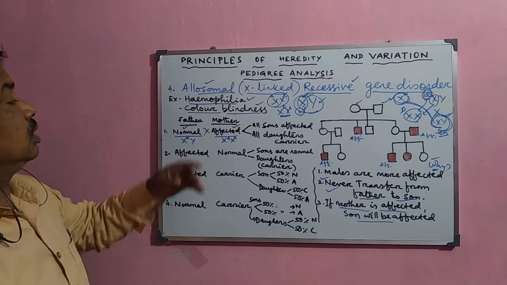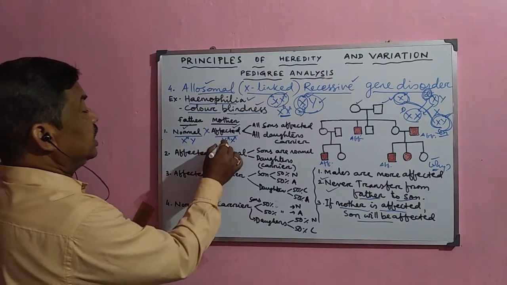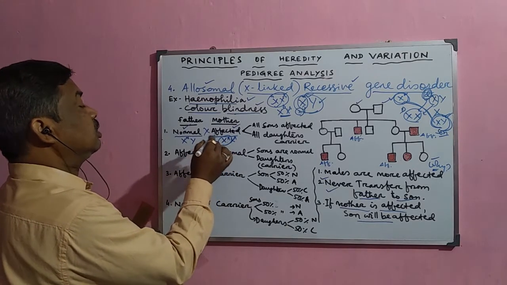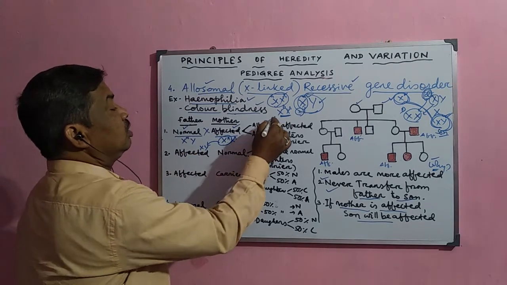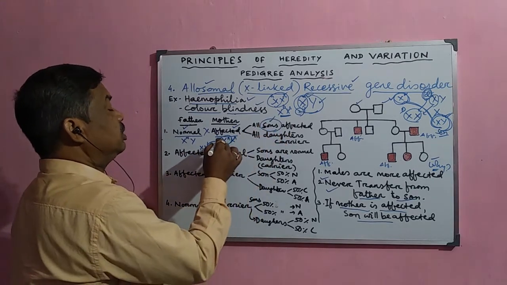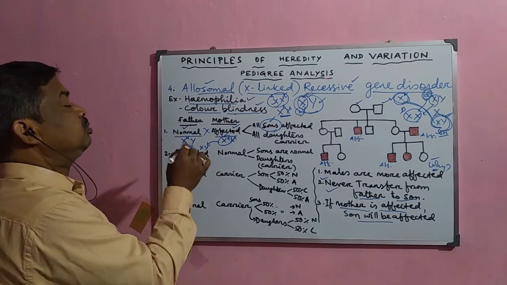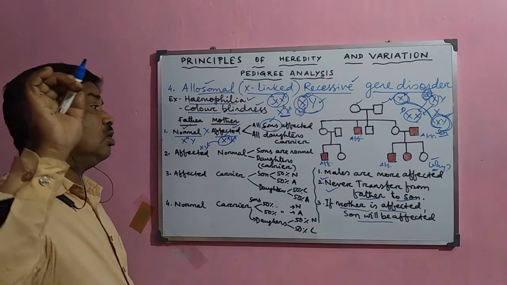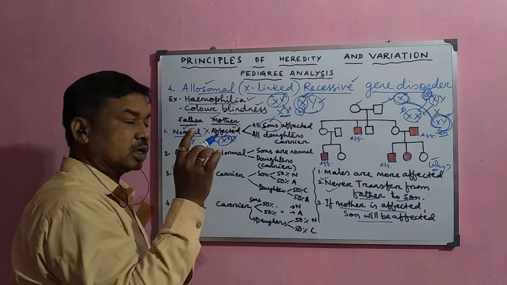So all sons will be affected, because the X chromosome is inherited from the mother to the son. That is why this defective gene will be there in each and every son.